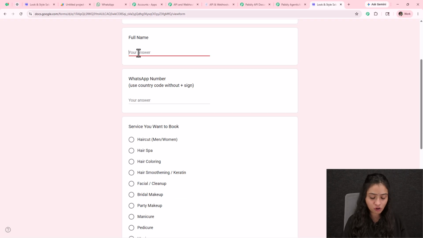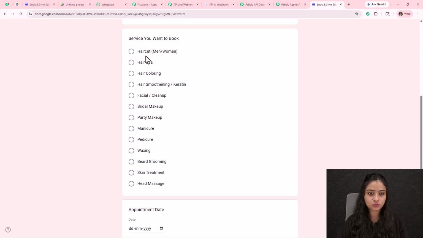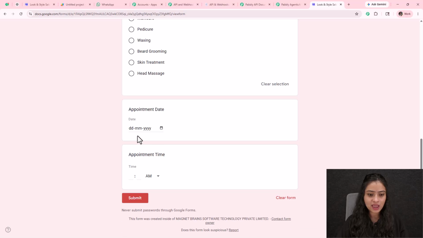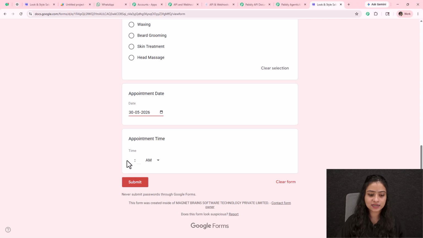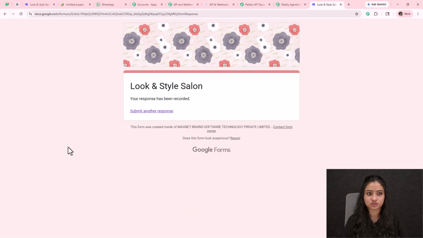So let's say the name of the customer is new client. Here we have to provide the WhatsApp number along with the country code, but without the plus sign. Let me provide my own number over here to get WhatsApp messages and check whether the workflow is properly working or not. The service you want to book, let's say I want to book haircut, and the appointment date. So let's say I'm going to book the appointment for today only. Currently it is 12:29, so I'm going to select 1:32, 62 minutes later, so that we can get both the confirmation as well as the reminder message.